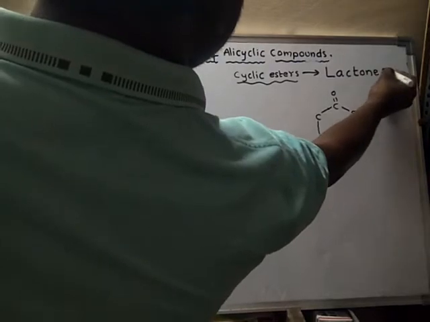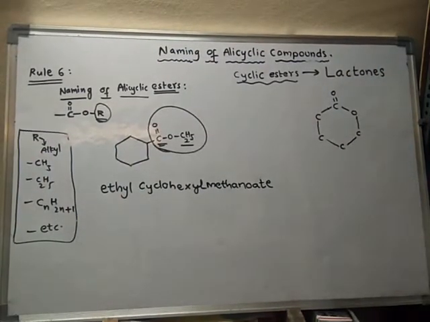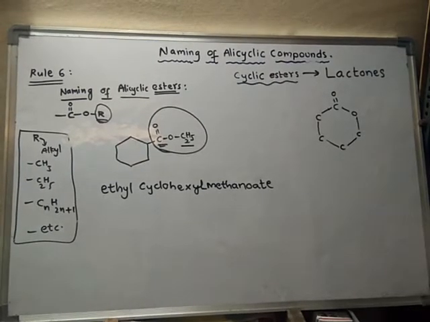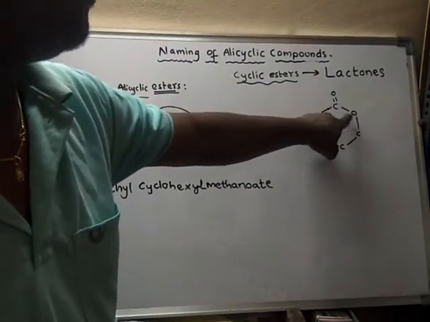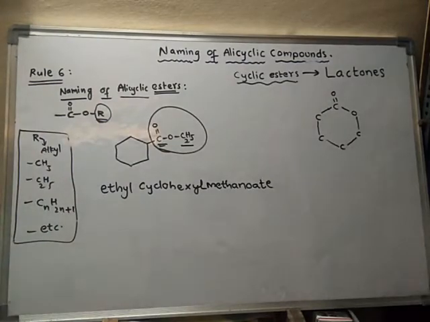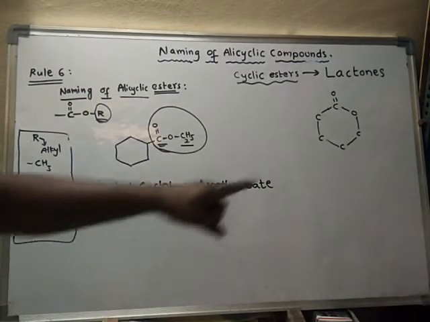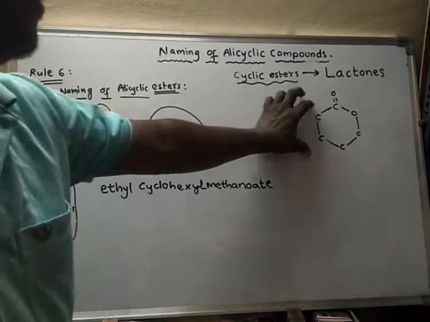Lactones. What are lactones? In competitive exams, generally these questions will be asked. Lactones are nothing but cyclic esters in which the carbon of the ester group and the oxygen of the ester group both become part of the ring. Now, what is the name of this particular compound?